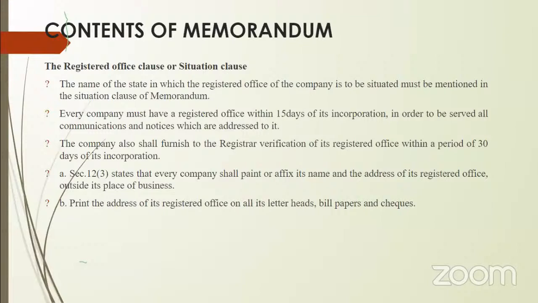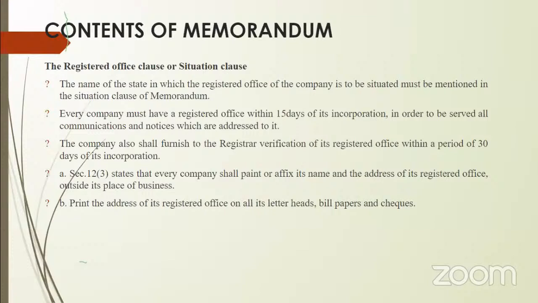Entertained only under the company's registered office jurisdiction, means the court under which the registered office comes, that has to be given. So the address of the registered office and the jurisdiction under which it comes.